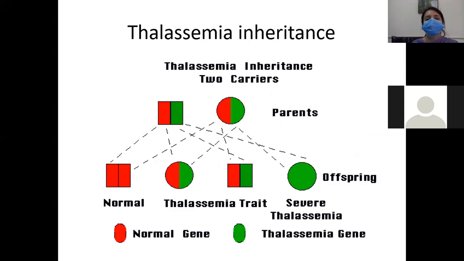So next is, what is thalassemia inheritance? In thalassemia inheritance, as you know, there are always two carriers. When both parents are carriers, what will be the result? The net result in the offspring: in 25% of cases they will have the normal gene, they will be normal; in 50% of cases, as you can see in this diagram, 25 and 25, they will have the thalassemia trait; and in the next 25% of cases, the offspring will have severe thalassemia.